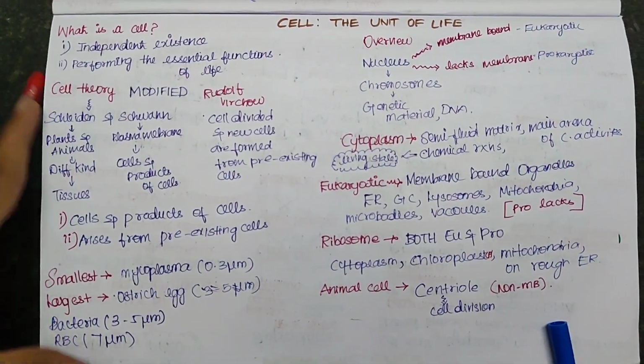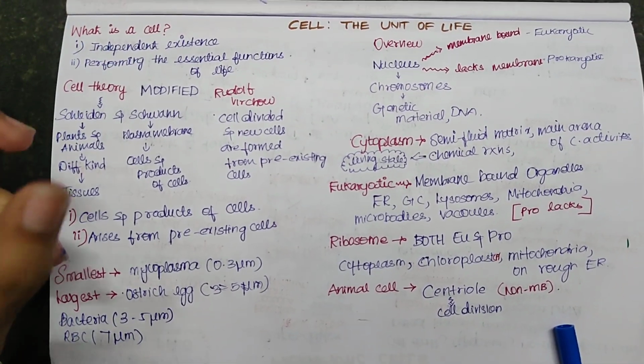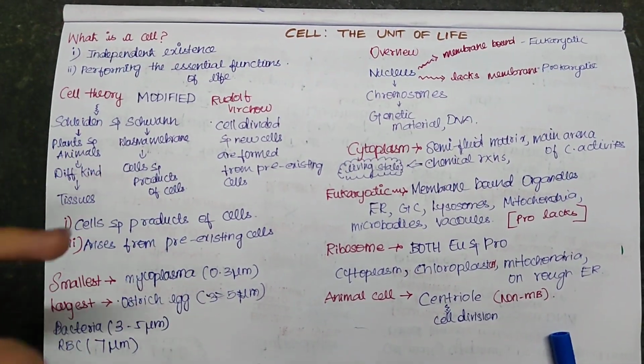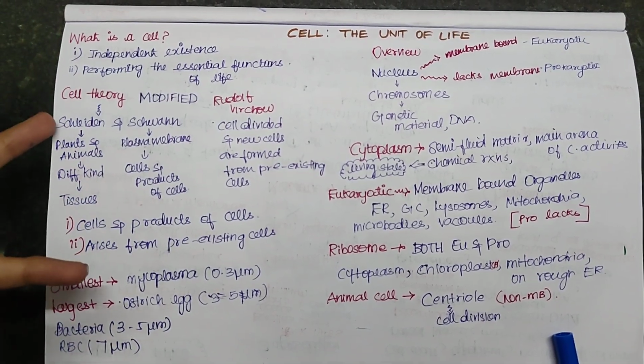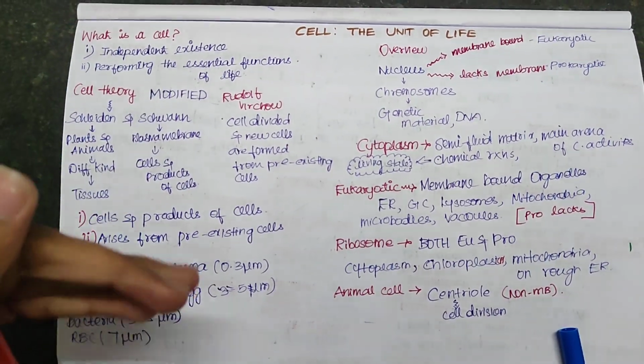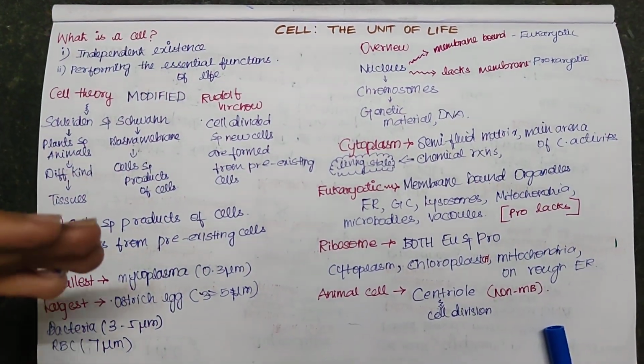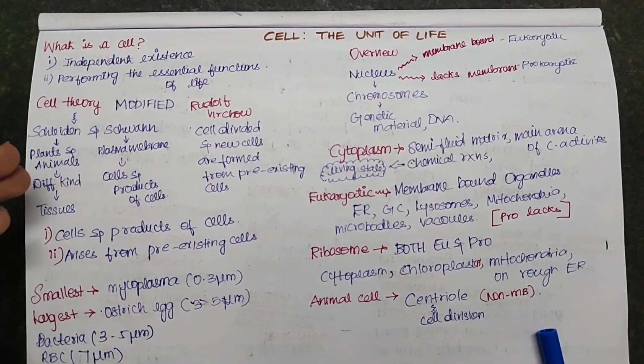To start, what is a cell? A cell is the smallest unit which can show independent existence. So that concludes that anything less than a cell cannot have independent existence. You are getting the point, right?